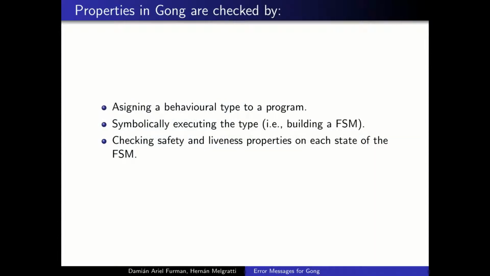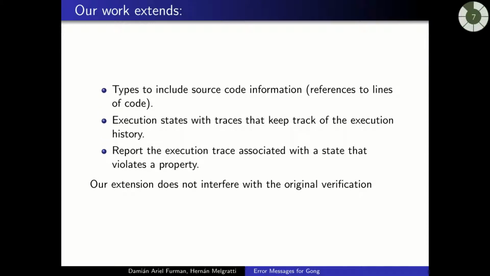The way Gong works is the following. It first assigns a behavioral type to a program, and that type can be symbolically executed. During the symbolic execution, Gong builds a finite state machine that represents all the execution states that the program can traverse. After building the finite state machine, it checks for safety and liveness properties on each of the states of the finite state machine.